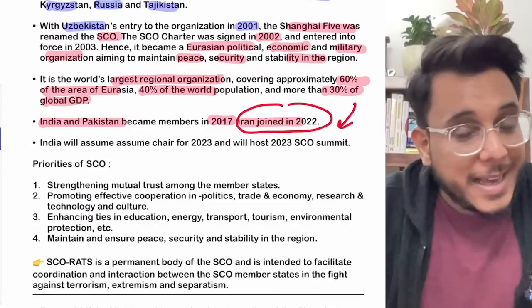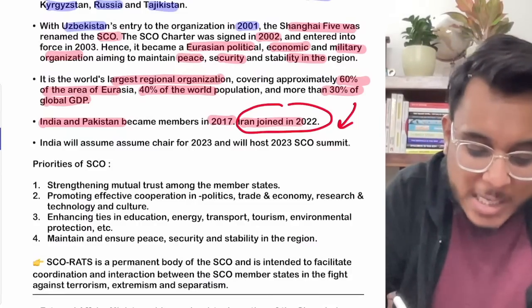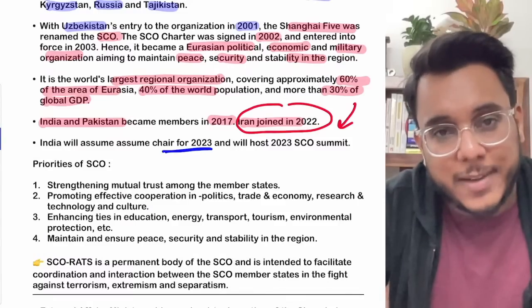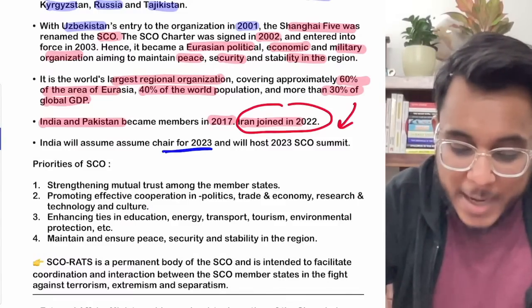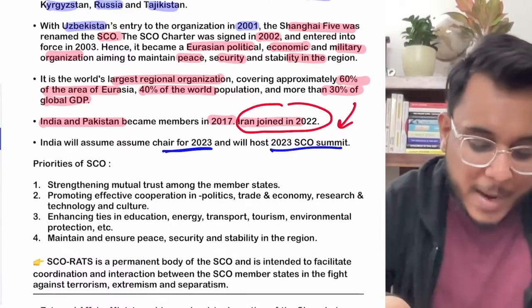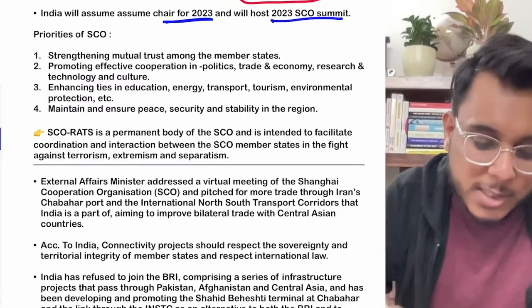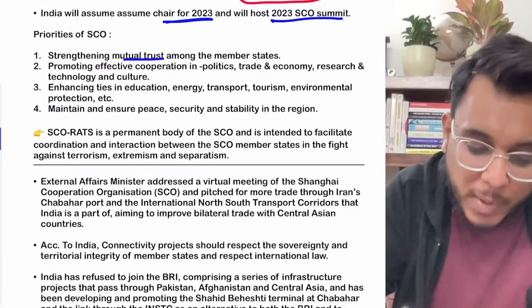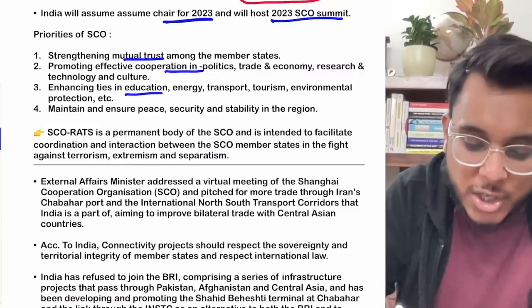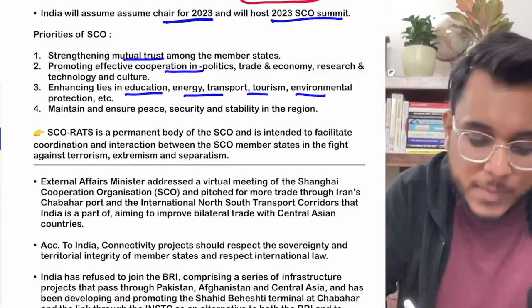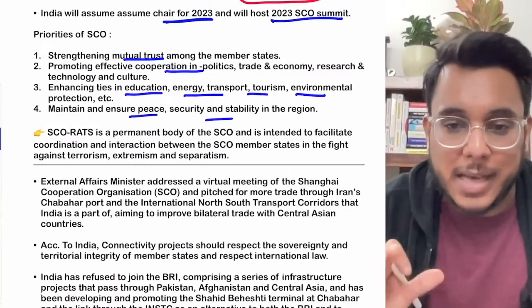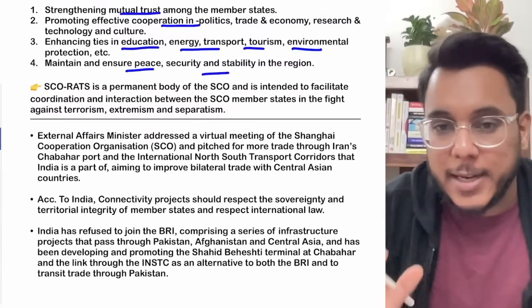Now, on the SCO, a question can come because, guys, India is going to assume the chairmanship of the SCO for 2023. Okay, and the 2023 SCO summit will be hosted by India. Now, the priorities of the SCO are to strengthen mutual trust, promote cooperation, enhance education ties, energy, transport, tourism, peace, security. All these things are the priorities of the SCO.